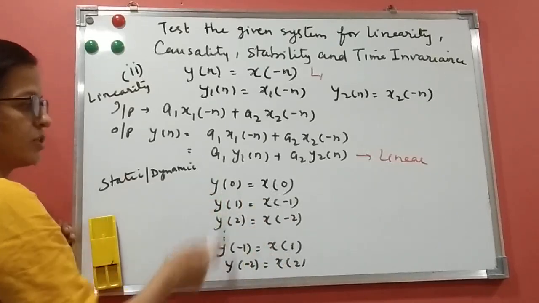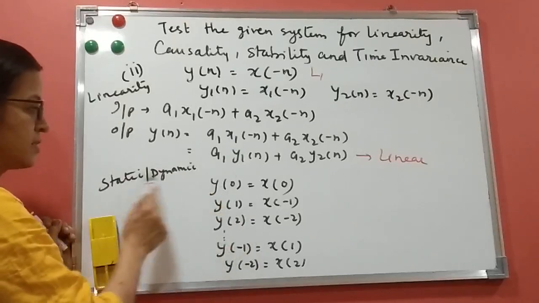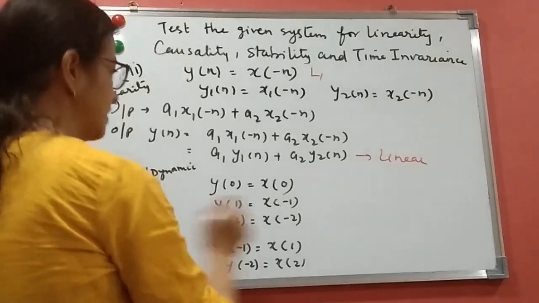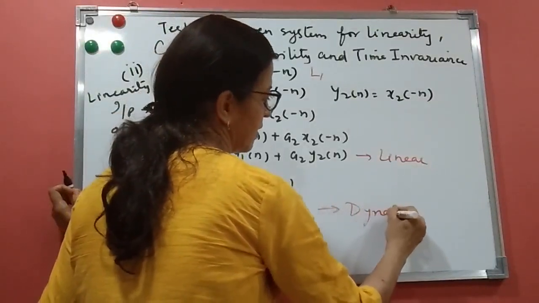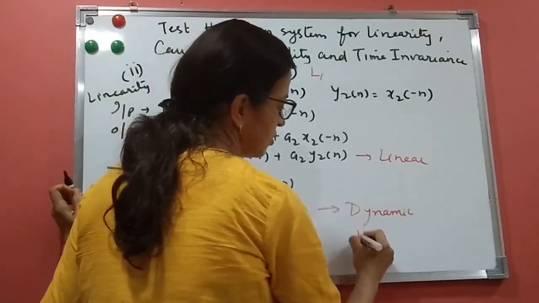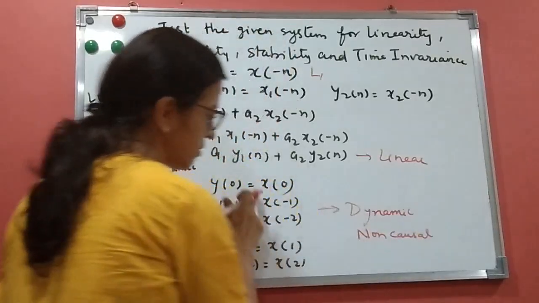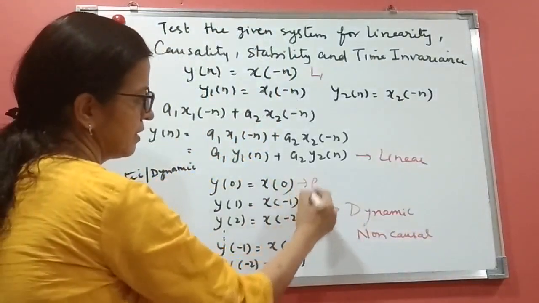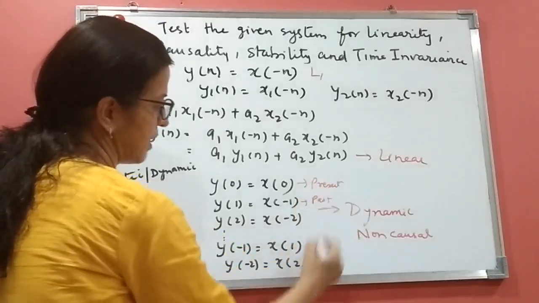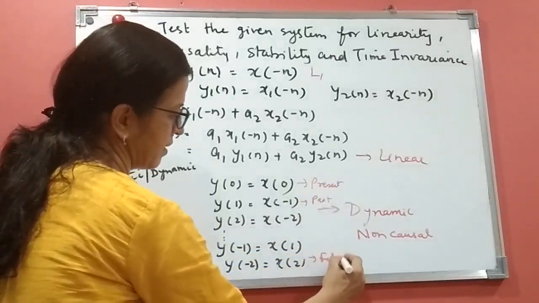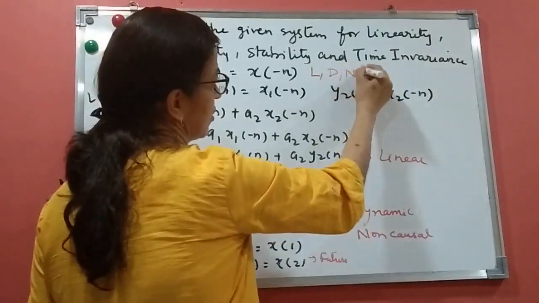So it is a non-causal system, and naturally when it is depending on present, past and future, it is a dynamic system. So we say here it is dynamic and also non-causal. This is present, this is past, and this is future. So we will write dynamic and non-causal.